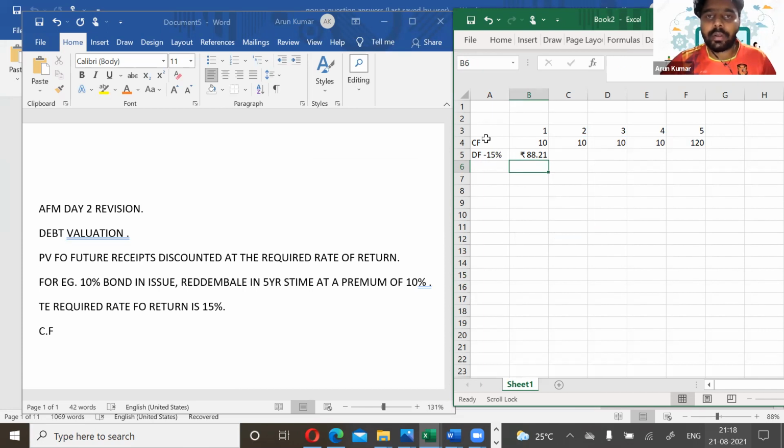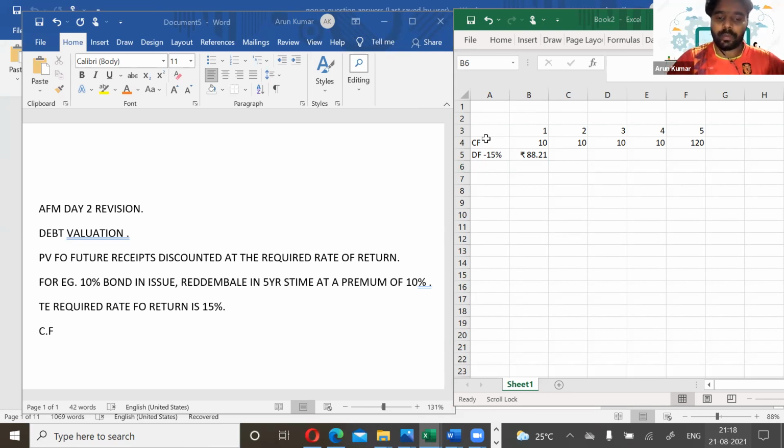Is it clear, everyone? Can you reply in the chat? Have you understood how to value the debt with the redeemable bond? Yes.